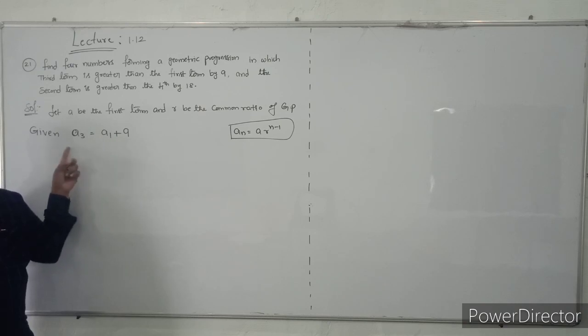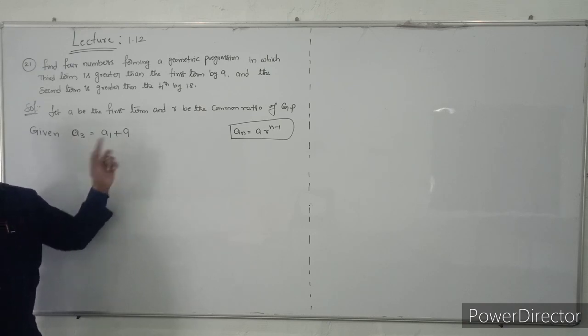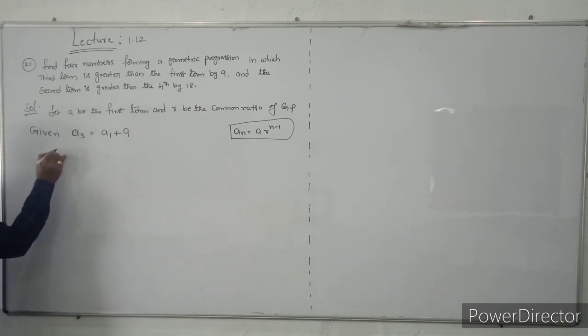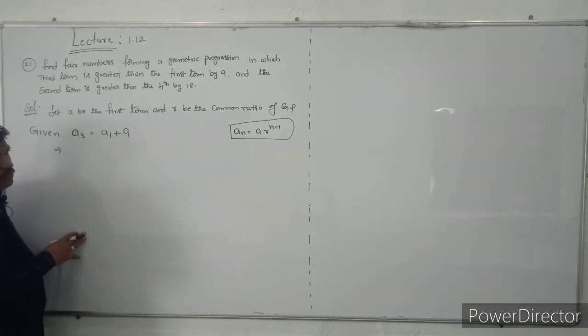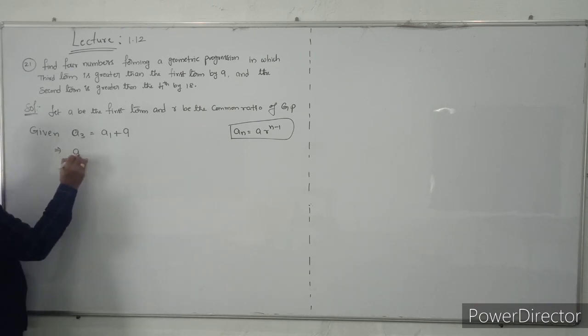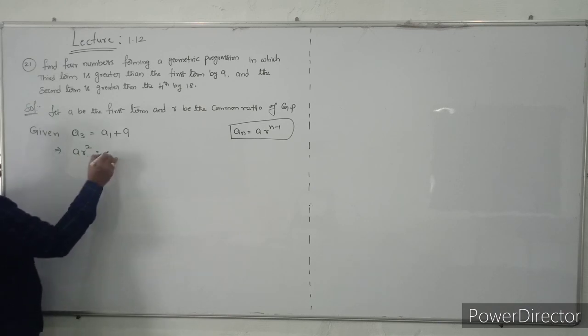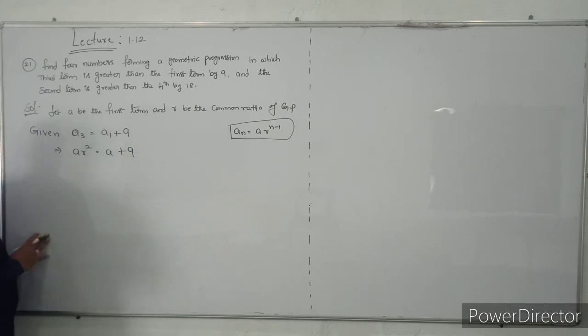What is the meaning? A3 is equal to A1 plus 9. So what is A3? Already we are given the formula: An is equal to A into R power n minus 1. So A3 is nothing but A R square. That is equal to A1, the first term, so that is A plus 9.